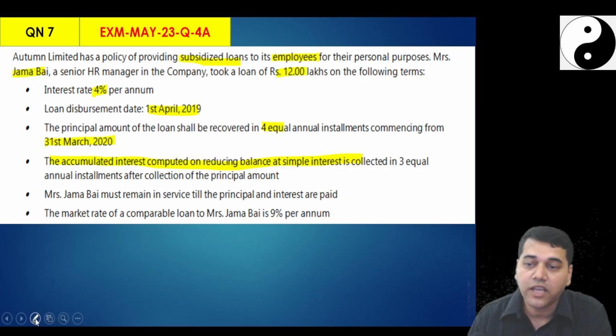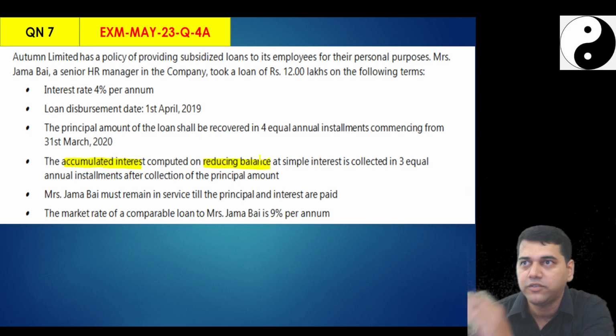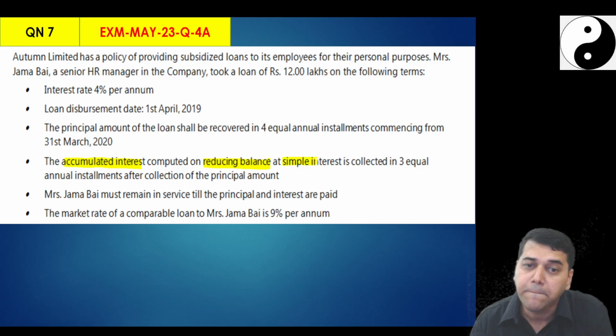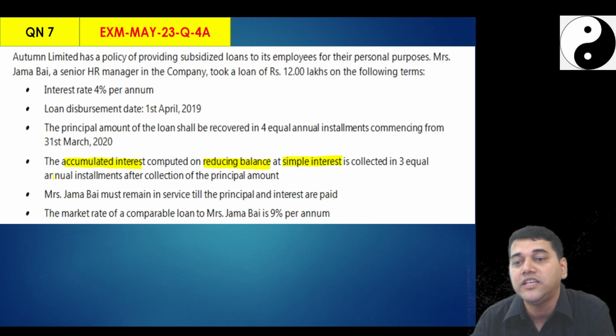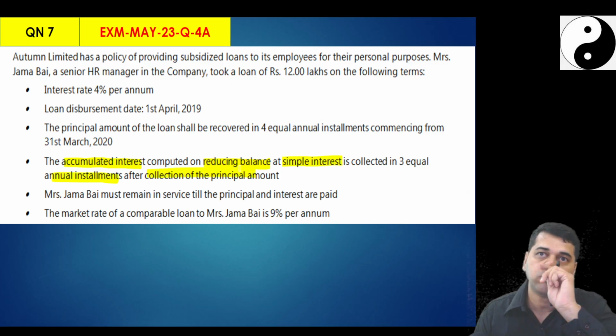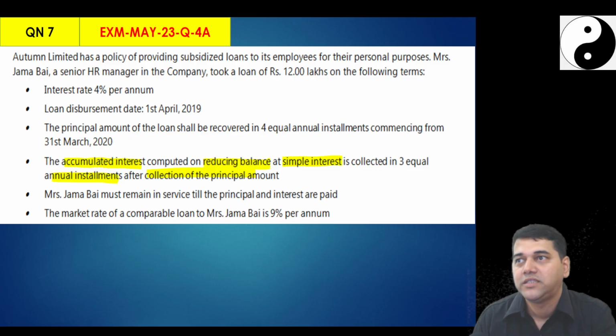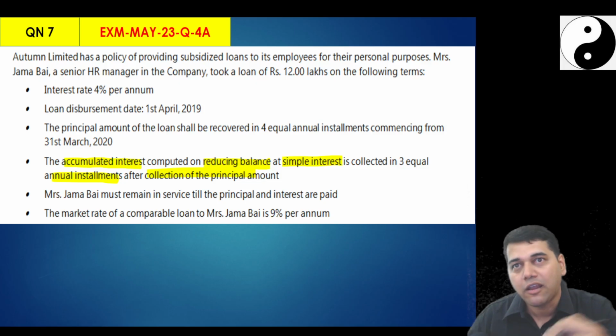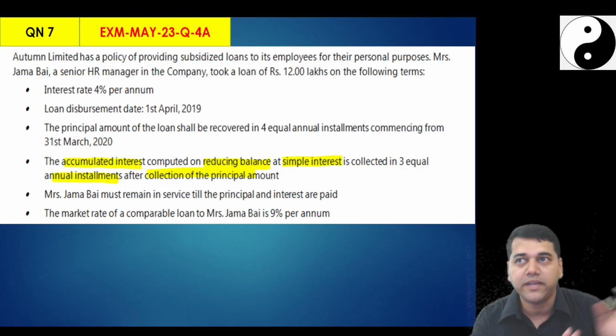Now they said the accumulated interest is computed on a reducing balance, obviously, which we have been doing, with a simple interest collected in 3 installments after. Oh, you understand now. Generally, whenever the interest was calculated, along with that 3 lakh, it was also paid.